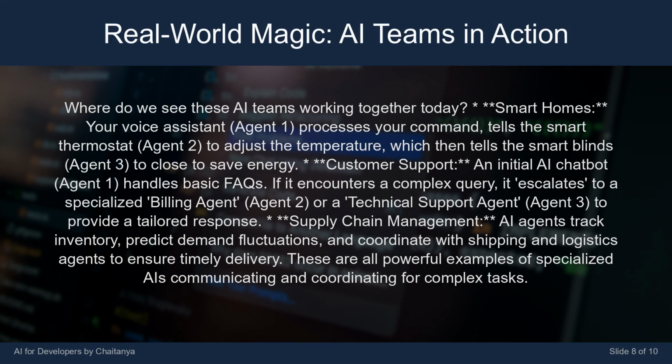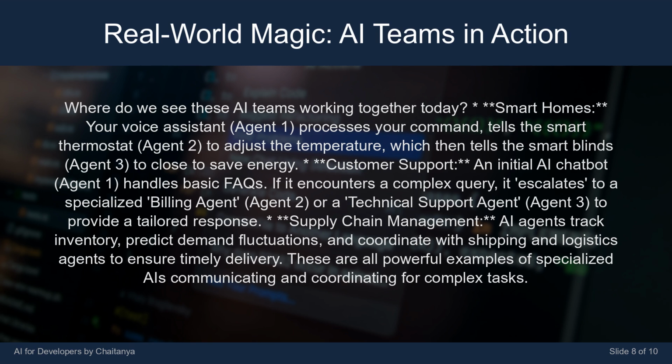Where do we see these AI teams working together today? Smart homes: your voice assistant, Agent 1, processes your command, tells the smart thermostat, Agent 2, to adjust the temperature, which then tells the smart blinds, Agent 3, to close to save energy. Customer support: an initial AI chatbot, Agent 1, handles basic FAQs.